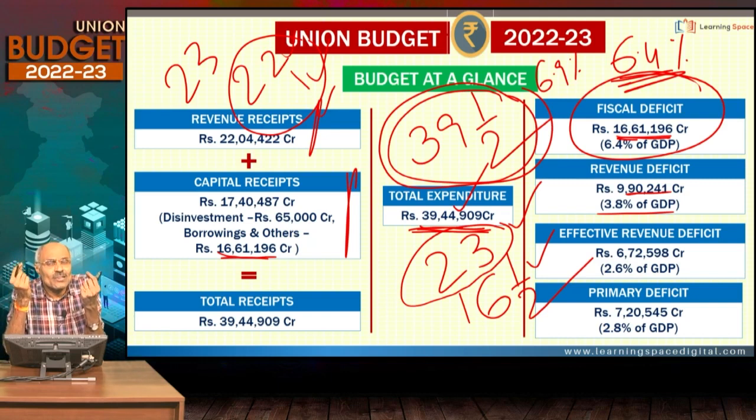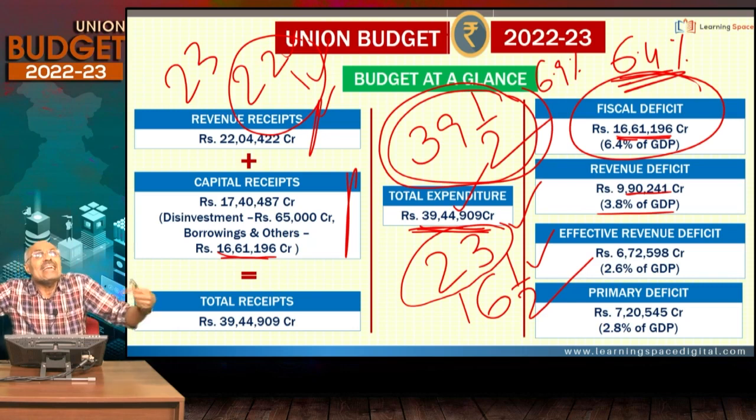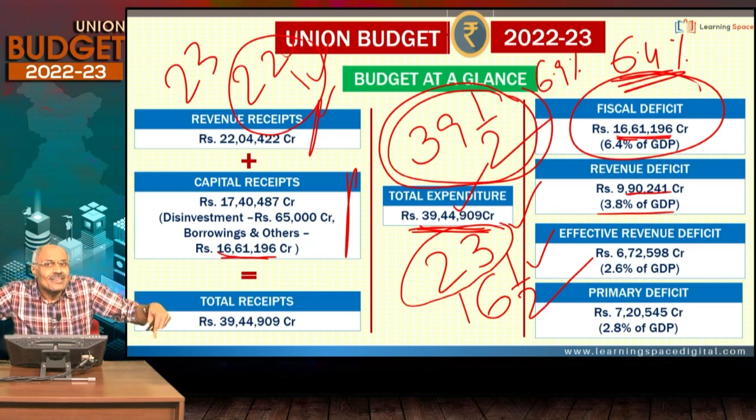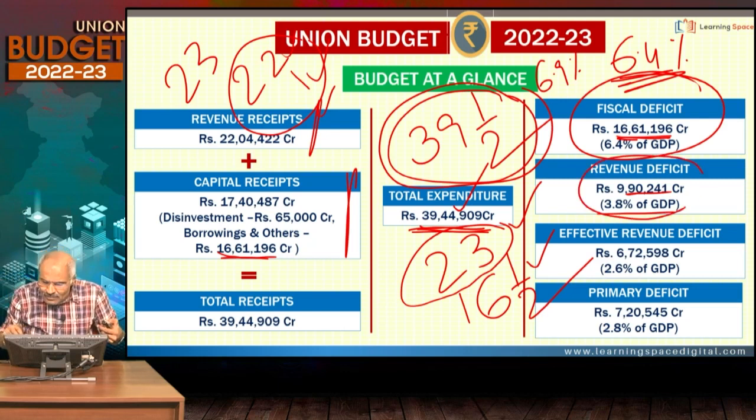Ideally, this revenue deficit should be zero. Whatever money you are borrowing must be spent for capital acquisitions, capital assets, infrastructure, highway construction. But ideally, it doesn't take place. Now, the government is trying to limit revenue expenditure and increase capital expenditure. But ideally speaking, it should be zero.